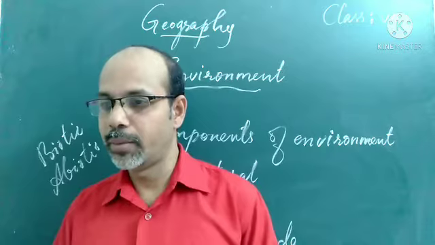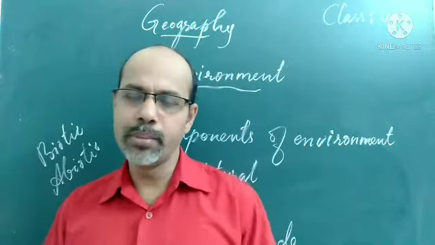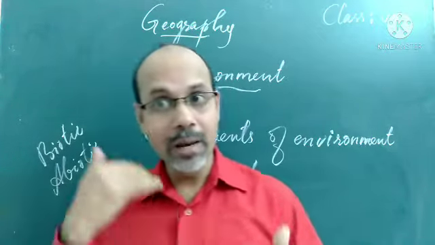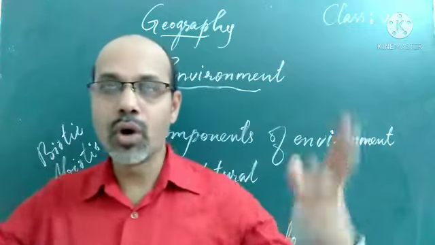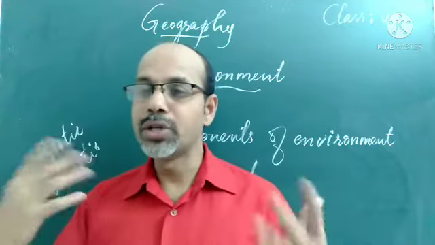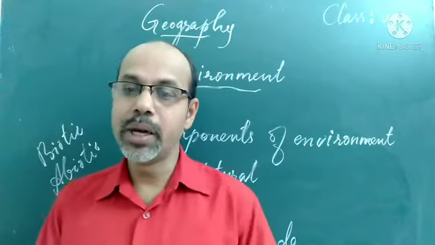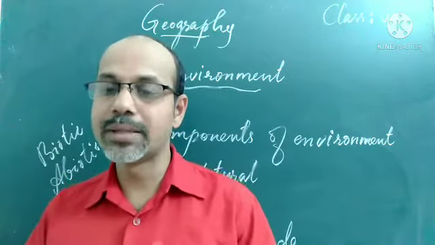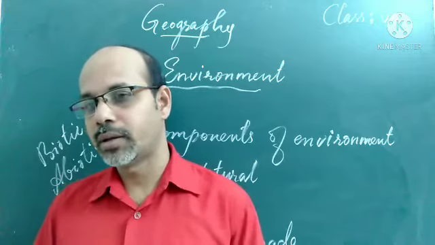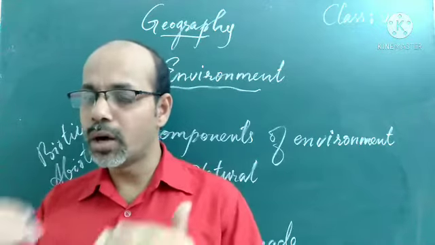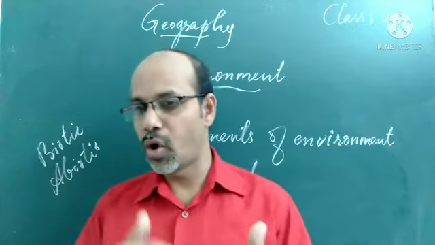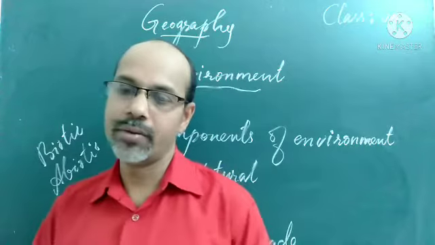We know that our environment is changing. We say that global warming is occurring, and temperature is increasing very fast every year. It becomes extreme for human beings and animals to survive on the earth. So how are human beings changing or modifying our natural environment?